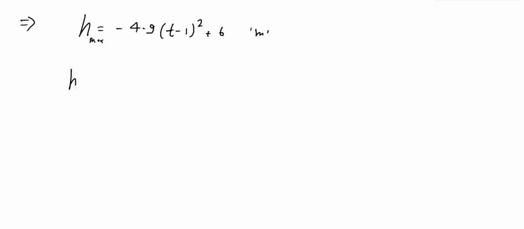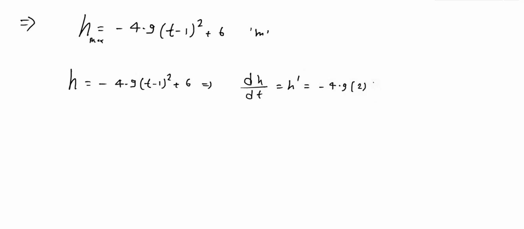So, here we have h = -4.9(t - 1)^2 + 6. The first step is to do the differentiation. So, dh/dt, which can be written as h prime, equals -4.9 multiplied by 2 multiplied by (t - 1), and this would be 0.